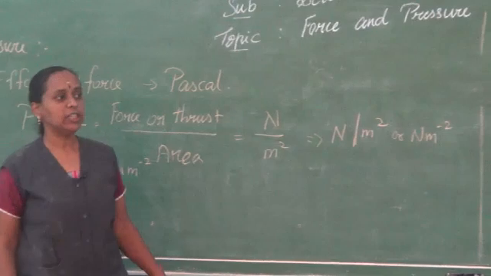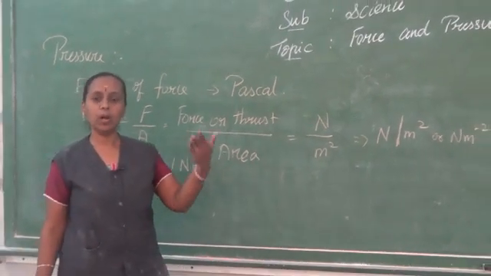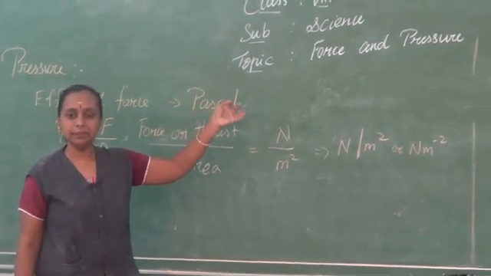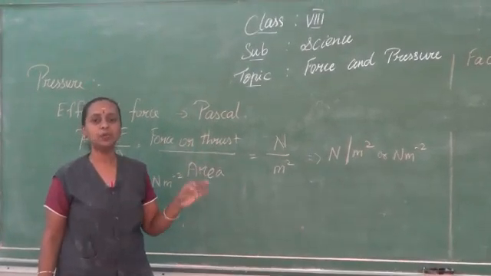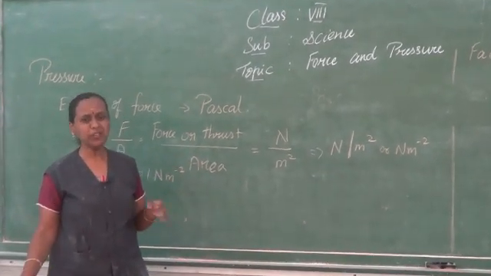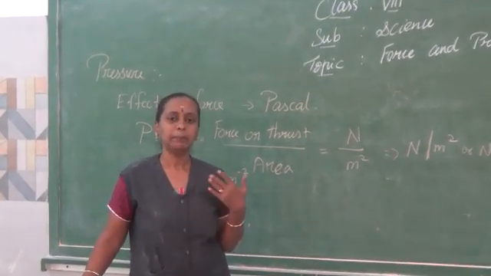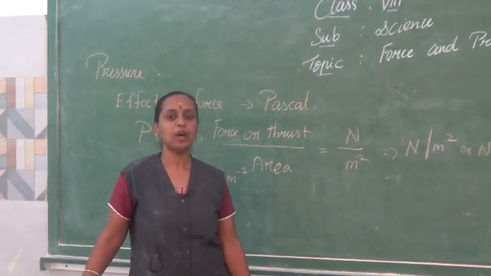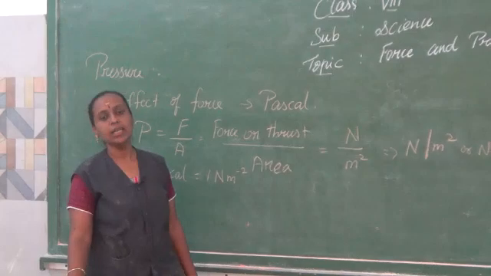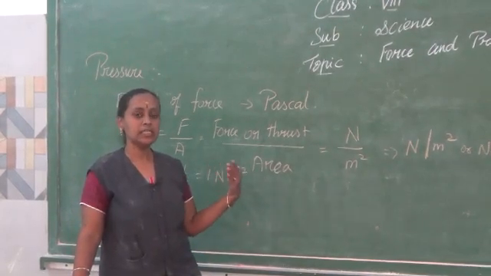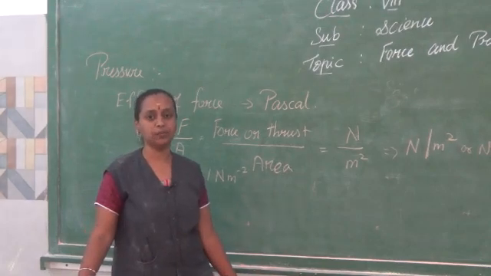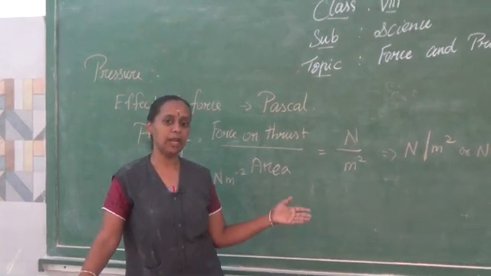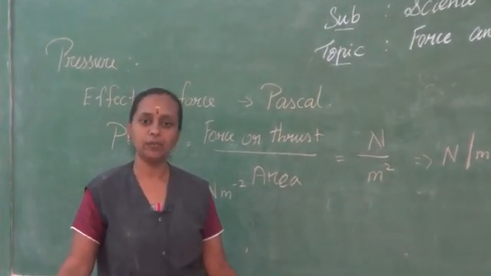So we studied the topic of pressure. Let me recall the things we studied from the first. First we studied the topic called force, and a very simple thing to keep in your mind is that force is a push or pull, which can move an object or bring a moving object to rest, or even sometimes change the shape and size of the object. The SI unit of force is Newton, and it is a vector quantity, as it acts in the direction of the force. I explained it with the game tug of war.